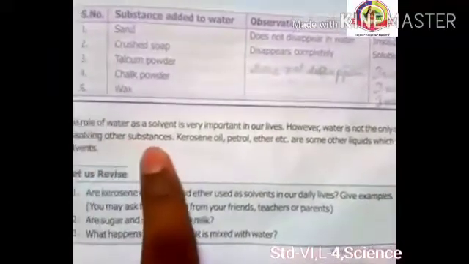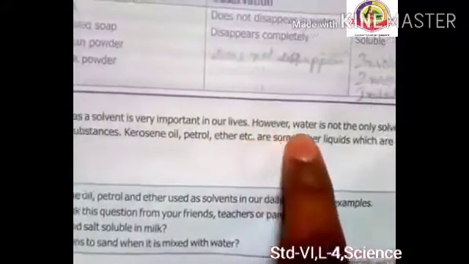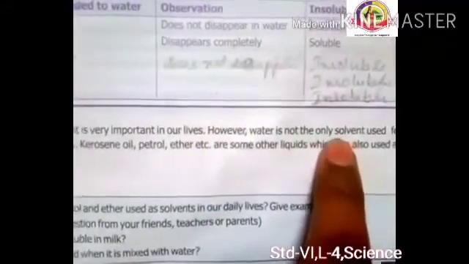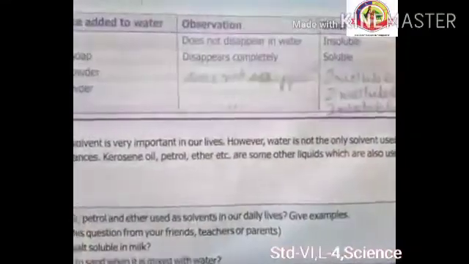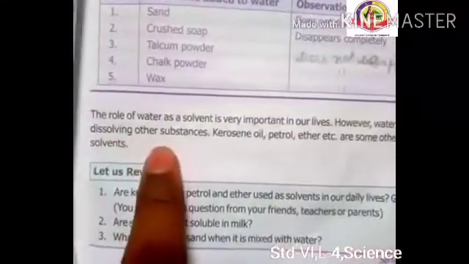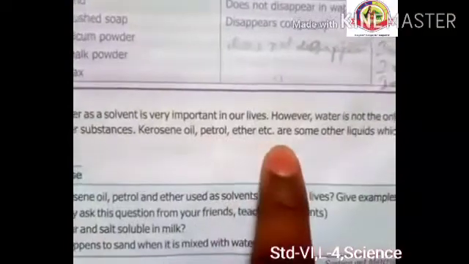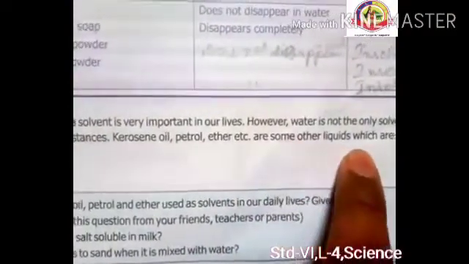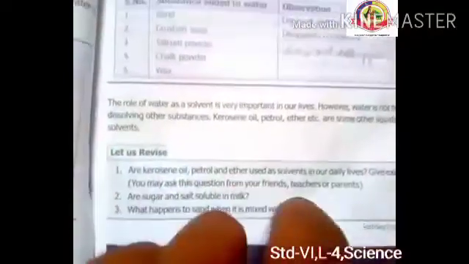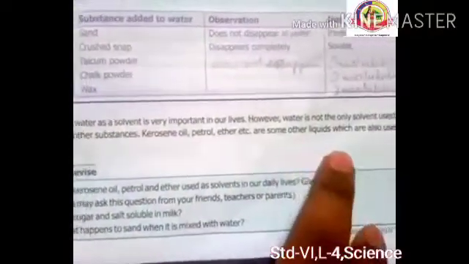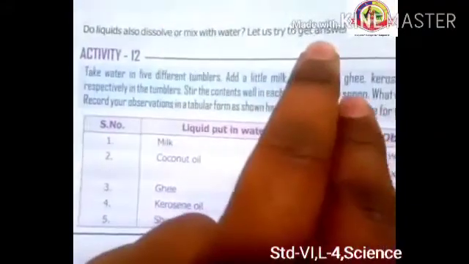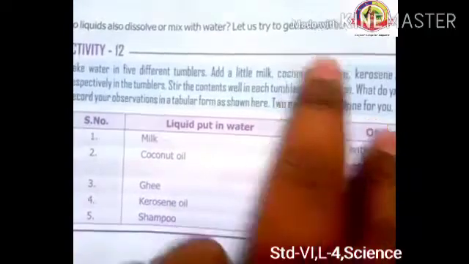Here the role of water as a solvent is important in our lives. However, water is not the only solvent used for dissolving other substances. Kerosene oil, petrol, ether, etc. are some of the other liquids which are also used as solvents, right? Now, do liquids also dissolve or mix with water? Let us try to get the answer to this question.